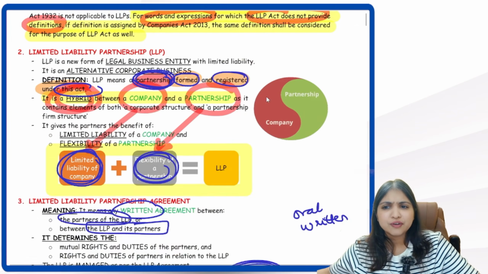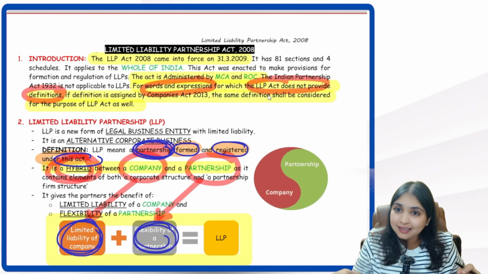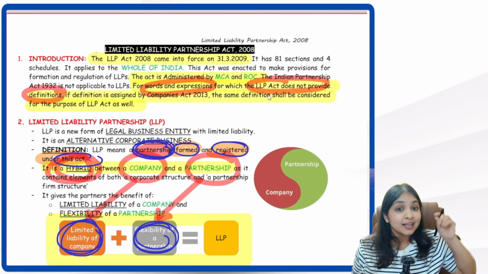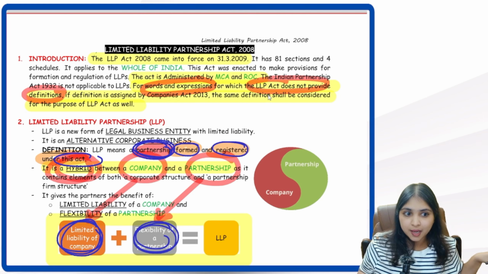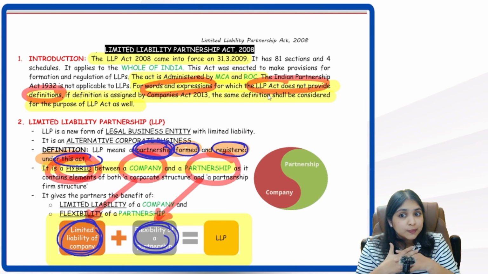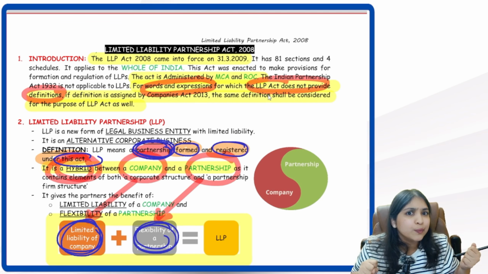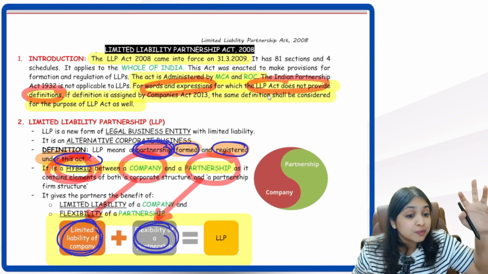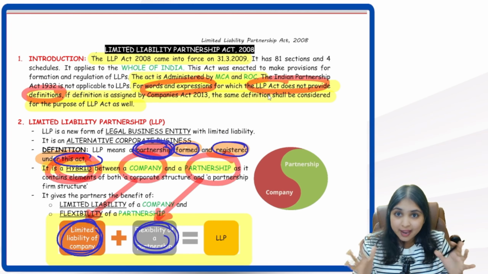So before this, we first learned some basic points. We learned that the LLP Act came into force on 31st March 2009, whole of India. Definitions not given in the LLP Act, you will refer to which act then? Companies Act. Hybrid between what? Partnership and companies. From Companies Act, which feature have we borrowed? Limited liability feature. From partnership, which feature have we borrowed? The flexibility feature. That's how we have the LLP.